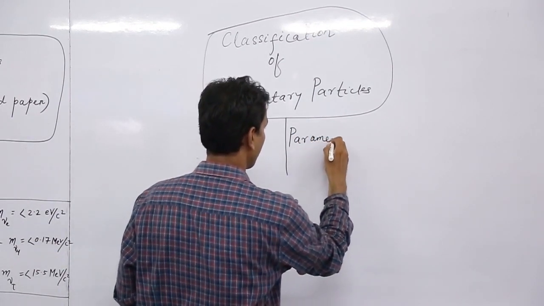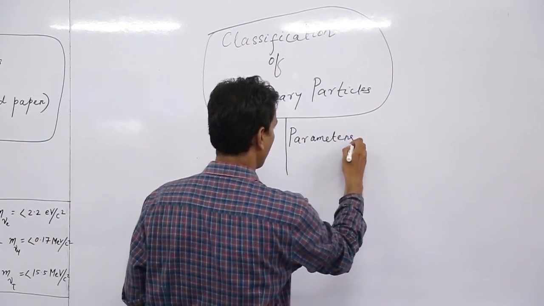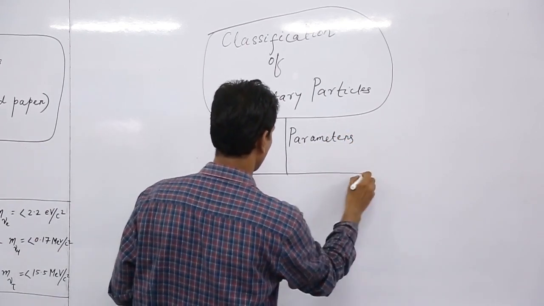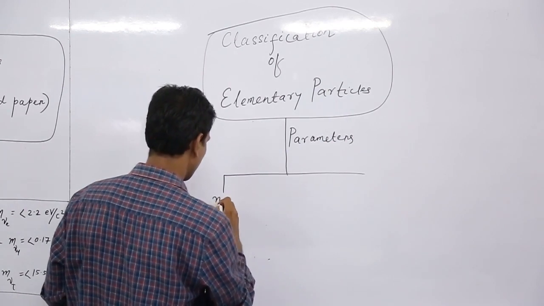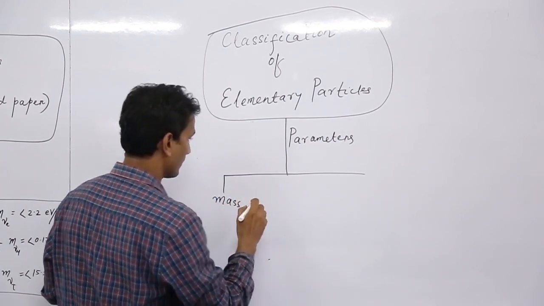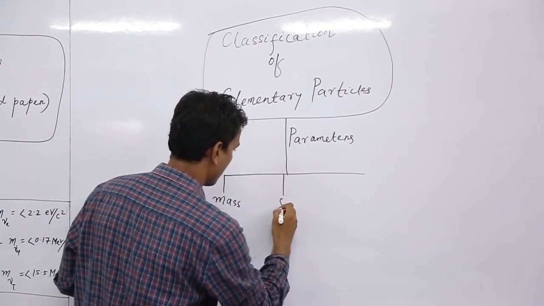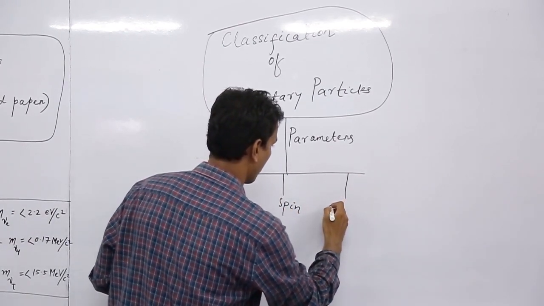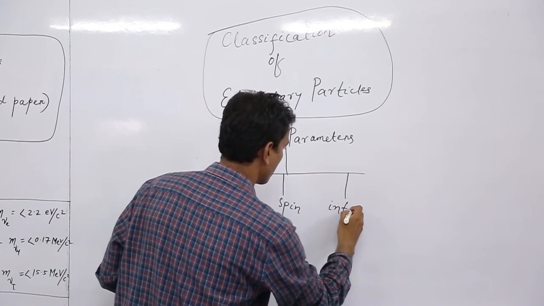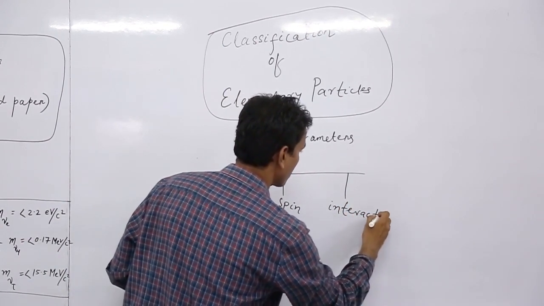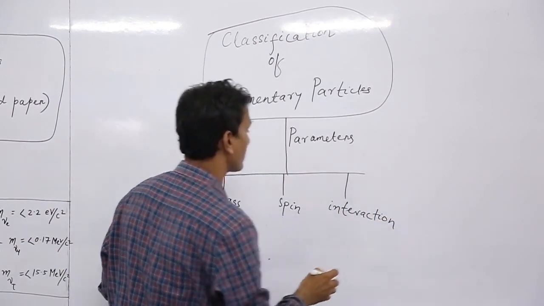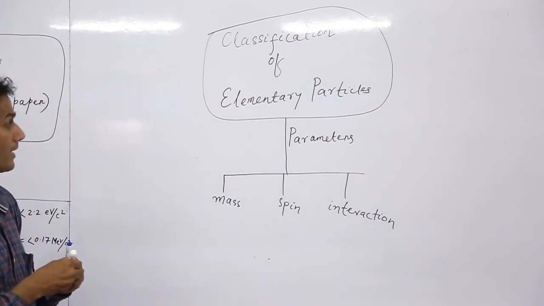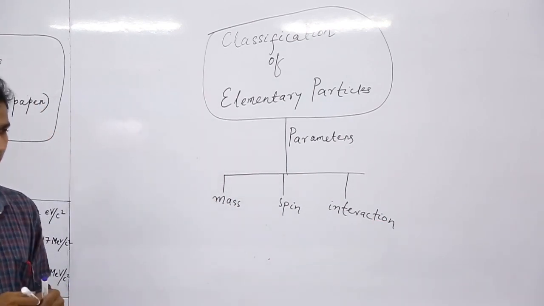Those parameters are mass, spin, and interaction. On the basis of these three parameters, we will classify elementary particles.